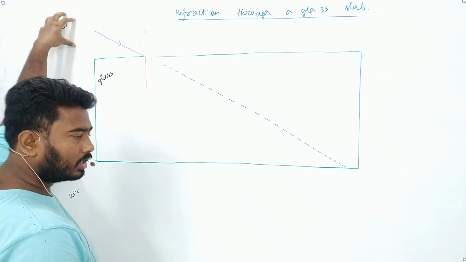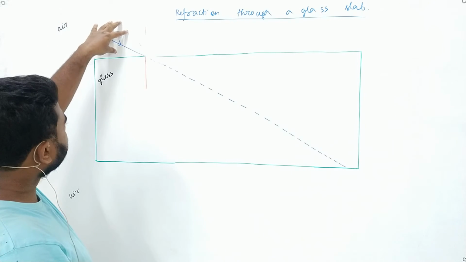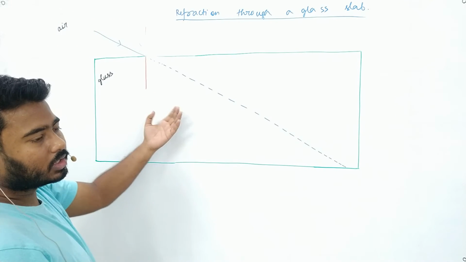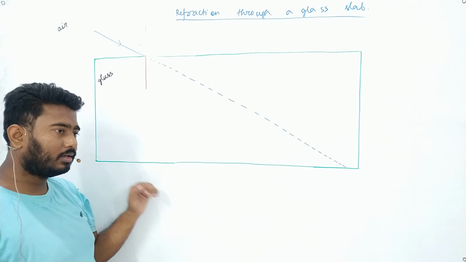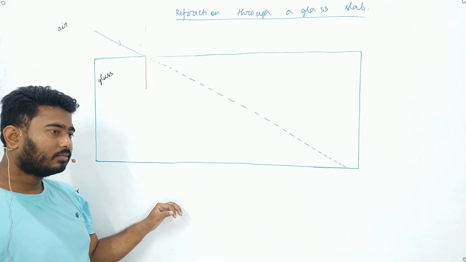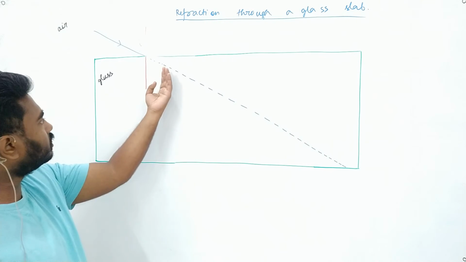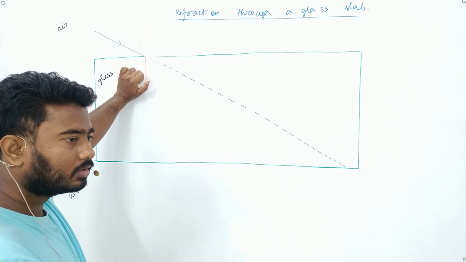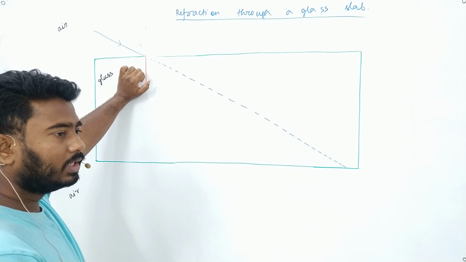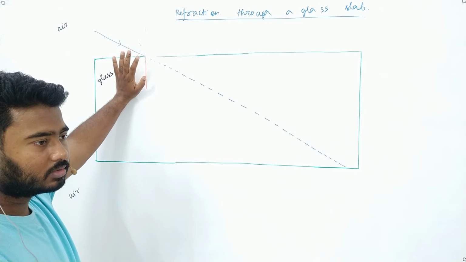Air is rarer. Any ray of light that comes from rarer to denser, will the angle of refraction be closer to the normal or away from the normal? Closer. So if it is closer to the normal, will the angle increase or decrease?